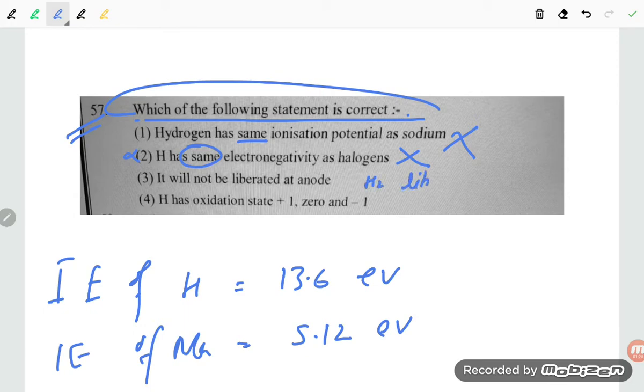H2 is liberated at cathode. So our required answer is option number what, students? Option number third is correct, because hydrogen gets liberated at cathode, dear students. That we have to keep in mind.